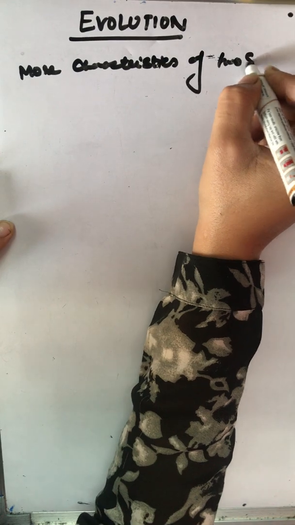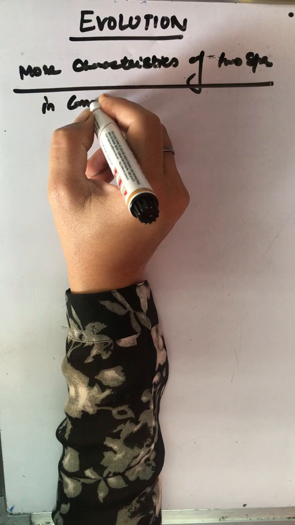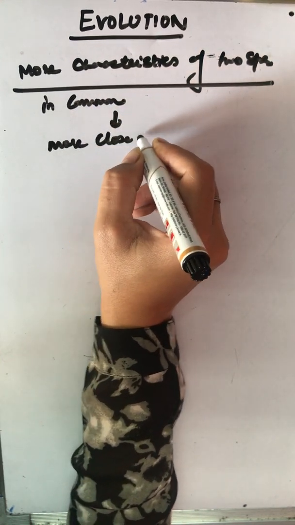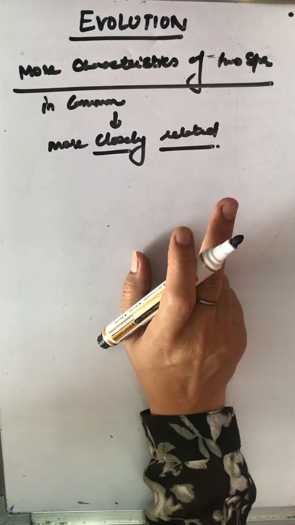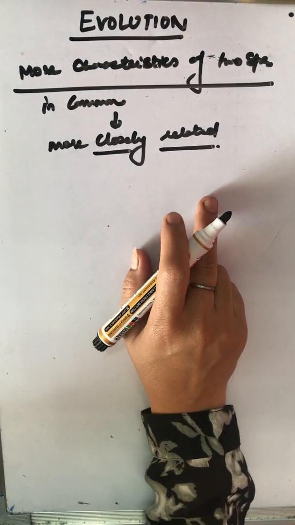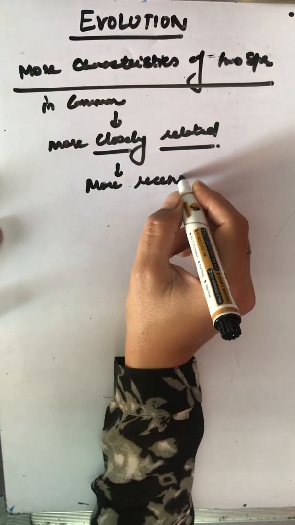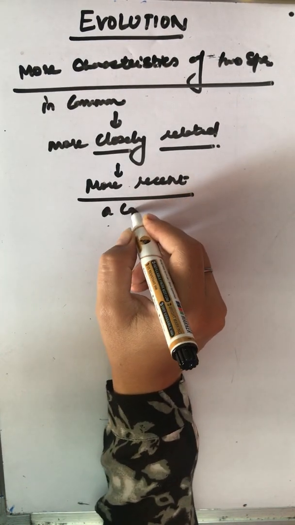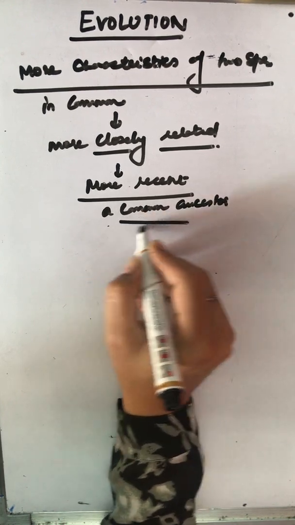of two species in common, the more closely related these are. And the more closely related they are, the more recent they have a common ancestor. They have had a common ancestor. Now, what is this?